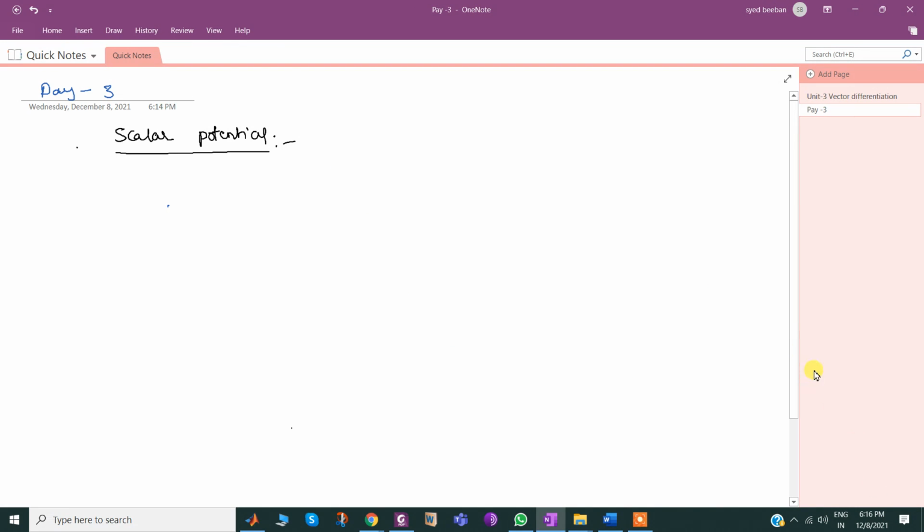See the spreads. So before discussing this, del we applied on both scalar and vector. If we applied on scalar, we call it gradient or simply grad. Suppose the scalar is phi, then it is called grad phi.